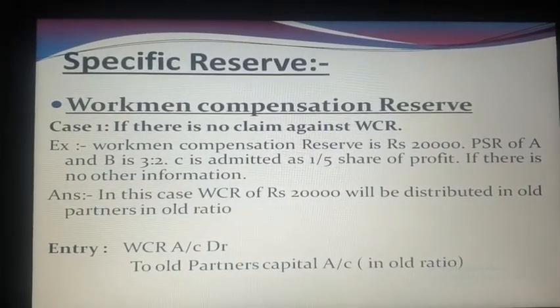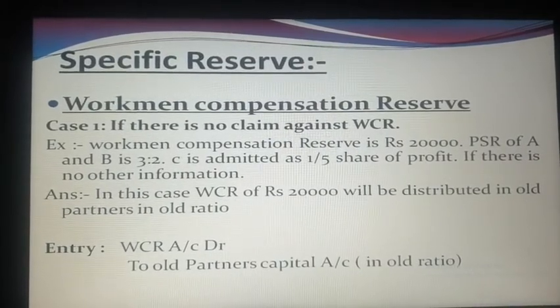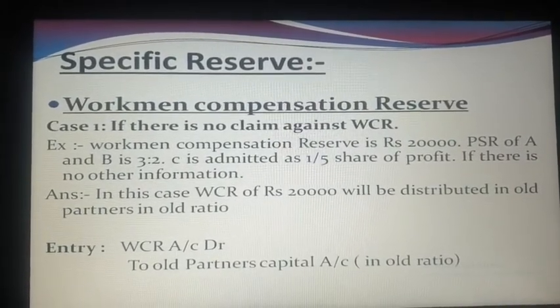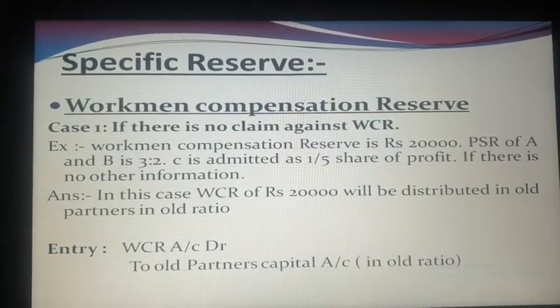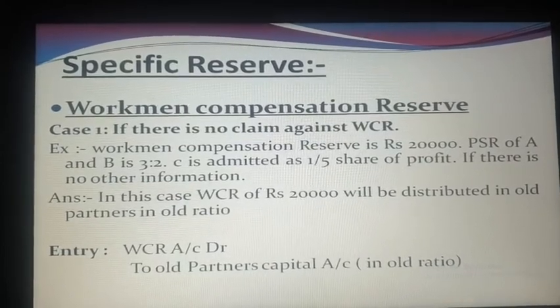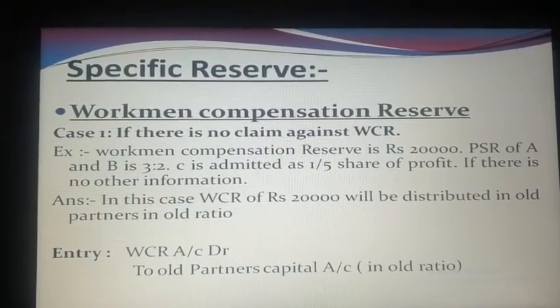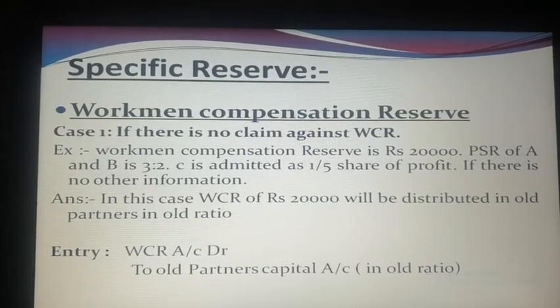In this case, as I previously told you, the workman compensation reserve will be distributed among the old partners in the old ratio because there is no claim against that reserve. So workman compensation reserve will be debited with the amount of 20,000 and it will be distributed to the old partners' capital accounts in the old ratio, that is 3:2.